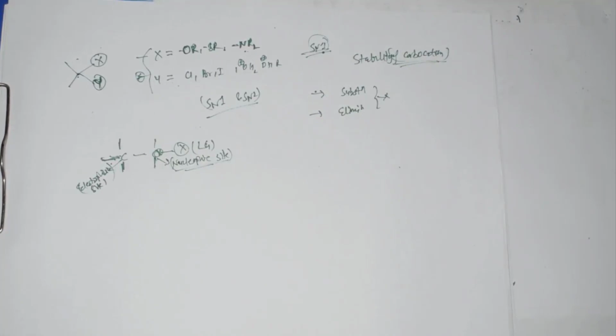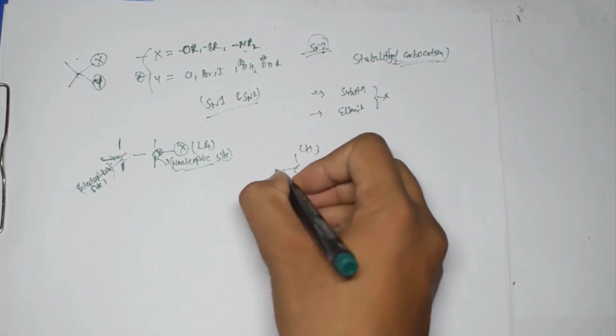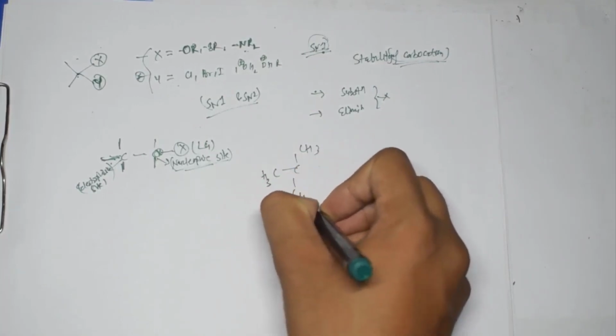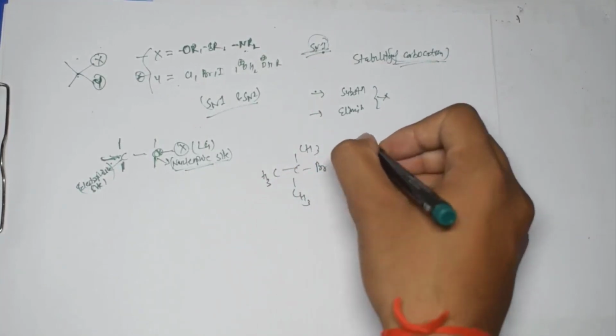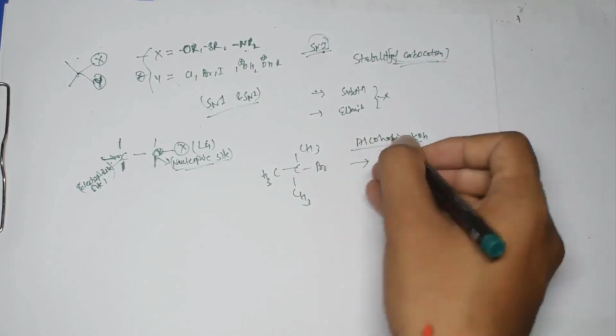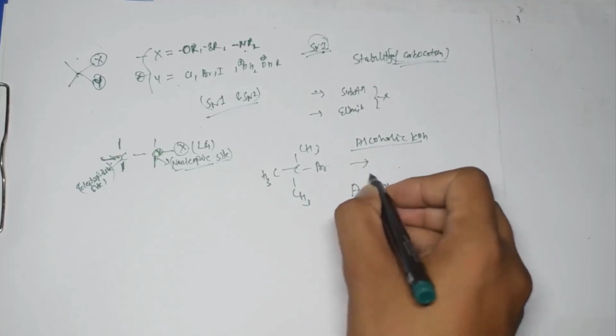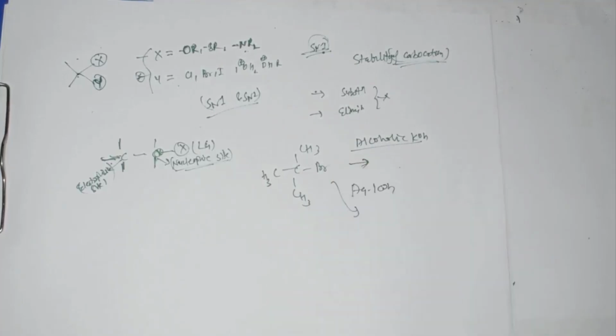For example, if I take the example of this one only, and if I say here I am using the alcoholic KOH, what will be the reaction? And if I say that I am using the aqueous KOH, what will be the reaction and what will be the product over here?